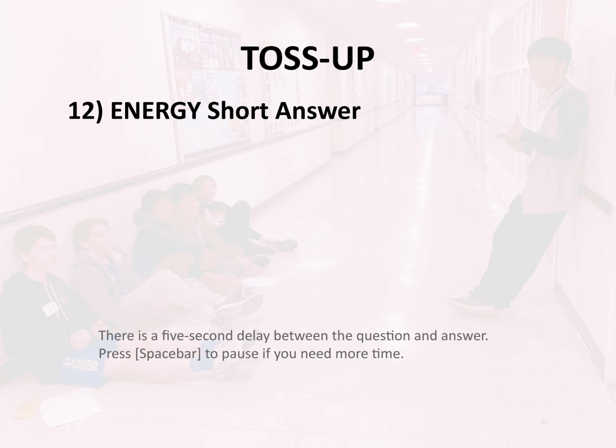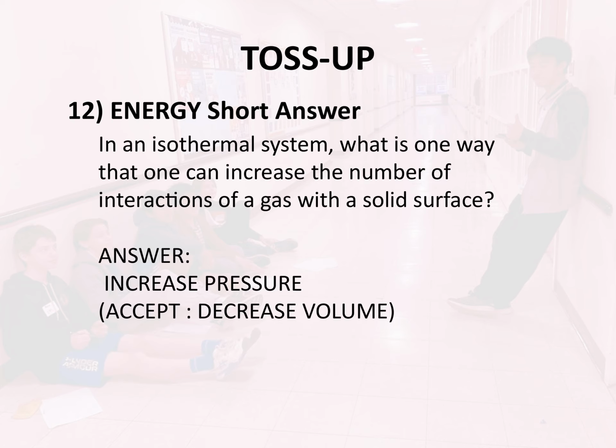Toss-up 12. Energy. Short answer. In an isothermal system, what is one way that one can increase the number of interactions of a gas with a solid surface? Answer: increase pressure.